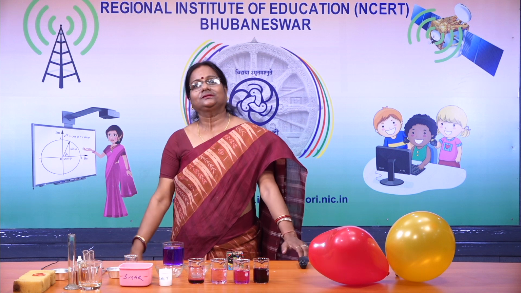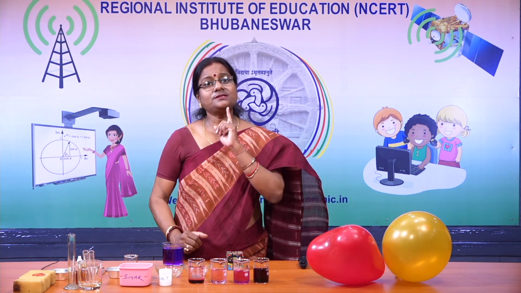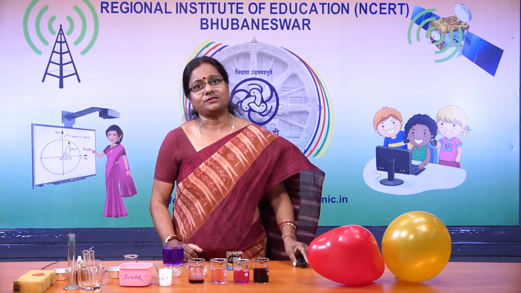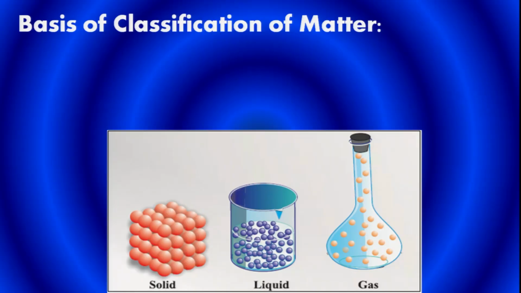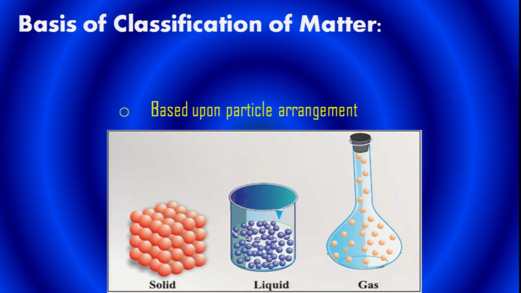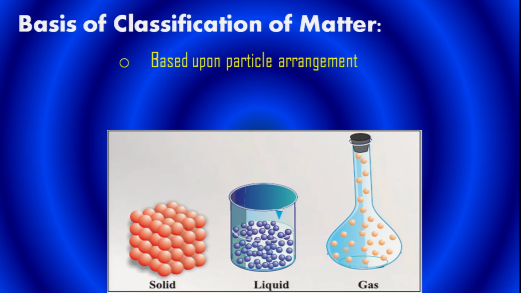Now children, matter can be classified. We can classify or categorize matter. What is the basis of classification of matter? On what basis can we classify matter into solid, liquid and gas? Based upon the particle arrangement.